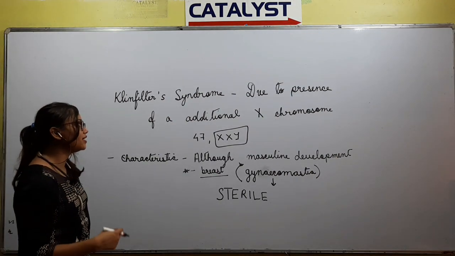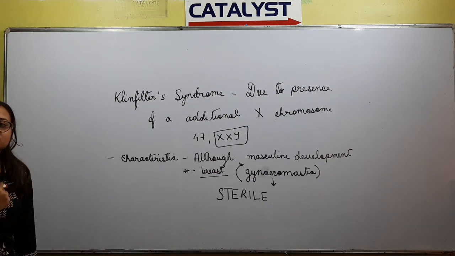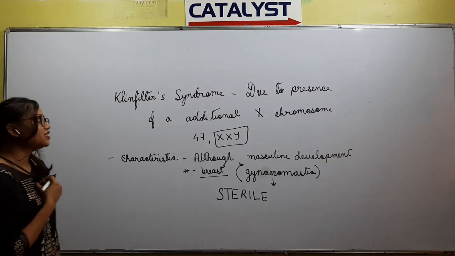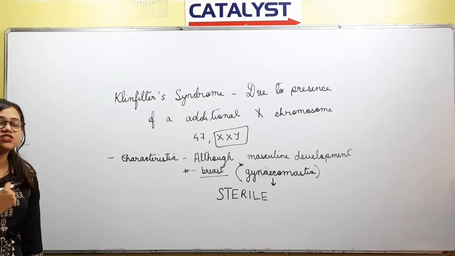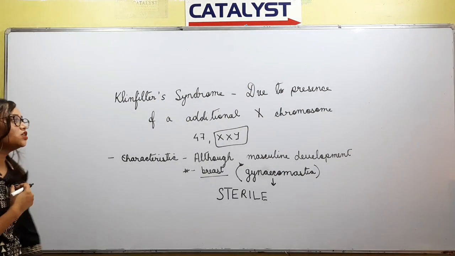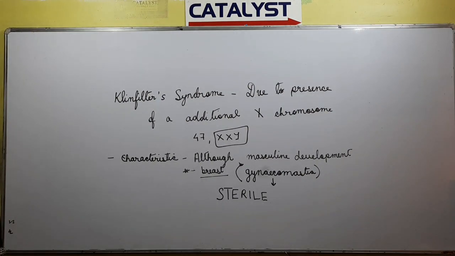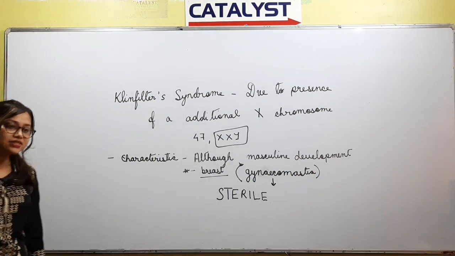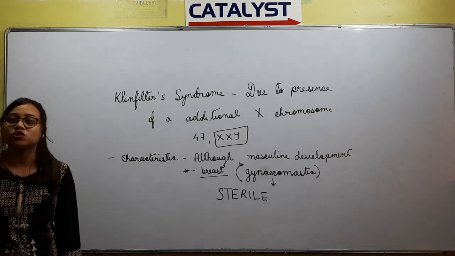So here we have dealt with all the trisomy conditions, that is Down syndrome, Patau syndrome, Edwards syndrome, and Klinefelter syndrome. Now I will move towards monosomy. What was monosomy? Monosomy was due to lack of a chromosome.